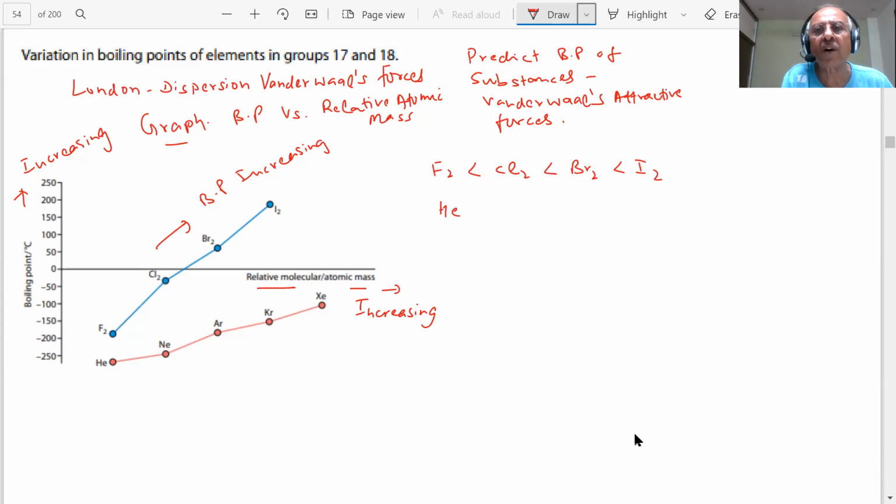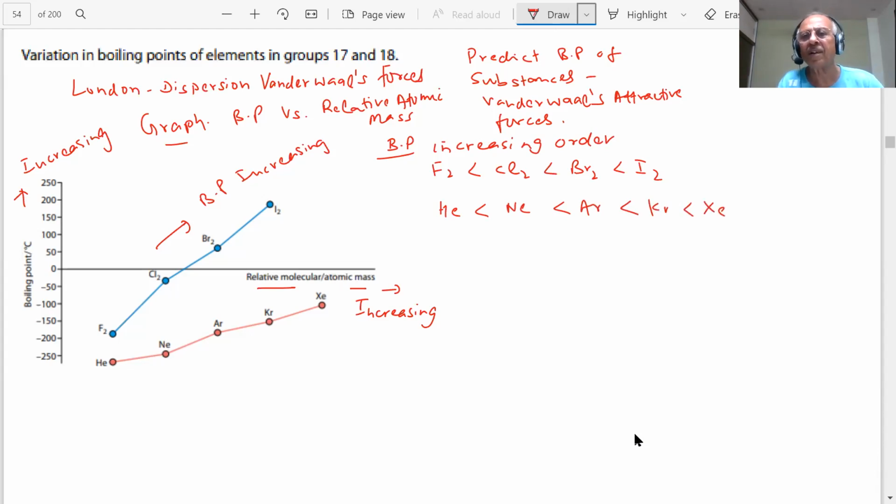the boiling points, we can arrange them in increasing order. Helium boiling point is less. Neon, argon, krypton, and xenon. In fact, helium has the lowest boiling point, 4.2 Kelvin or something.